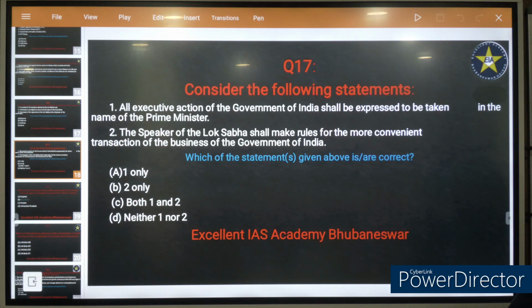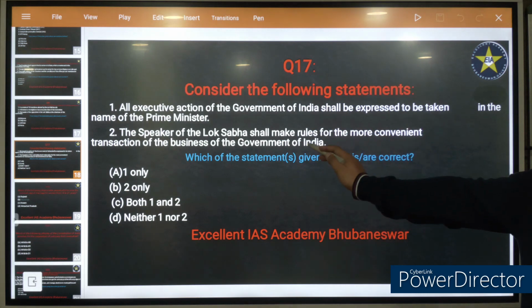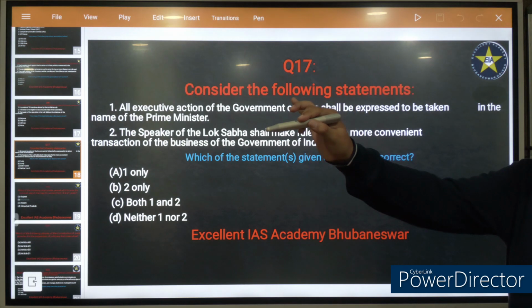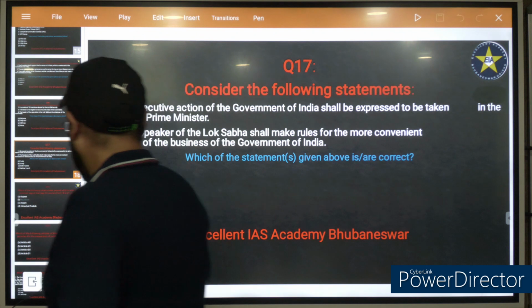So you have learned this thing regarding the transaction of the business in parliament. In parliament, President will formulate policies, not Speaker of Lok Sabha. Statement 1 is incorrect because all decisions are taken in the name of President, not Prime Minister. Let's move to the next question.